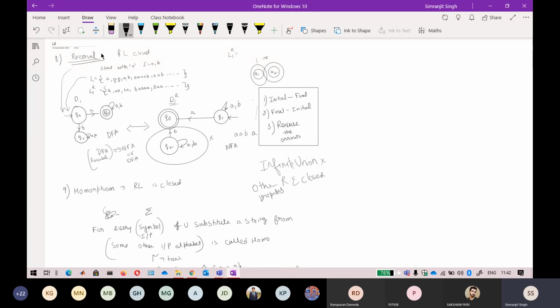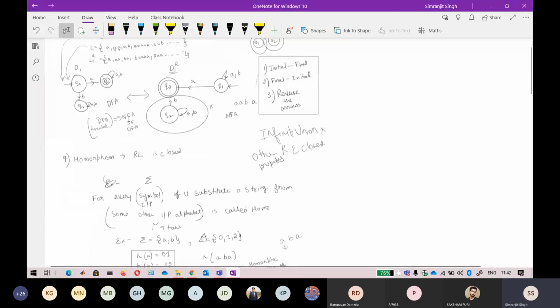Okay, so we have studied reversal. If you remember reversal, you have to follow this step, and I've told you that you just replace the initial with final and final with initial and reverse the arrow. By reversing the arrow, you will also find in a situation when you are given a DFA, and by following that procedure, it is possible that by reversing it, it will be converted into an NFA. So that scenario is also possible.